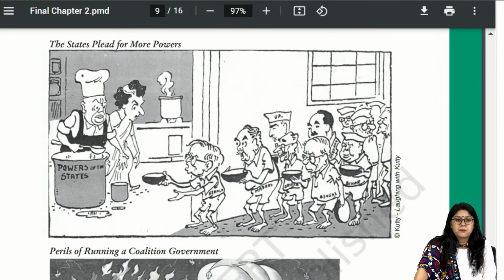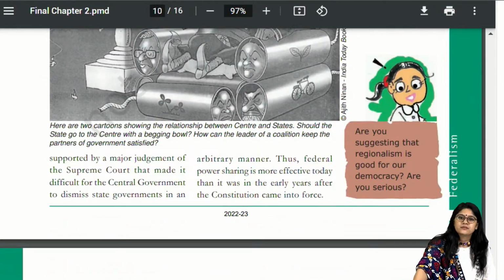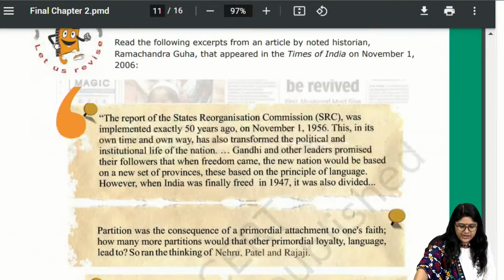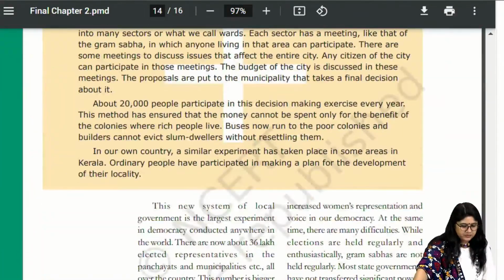Okay, so these two images, everyone, in the federalism chapter, they're on page number 21. Both of these are important. And end of the chapter. Nothing much over here.